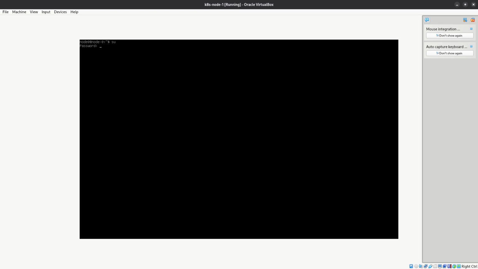Login by root, edit the network interfaces file.